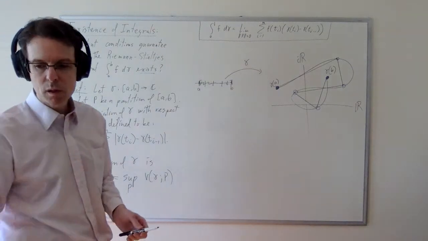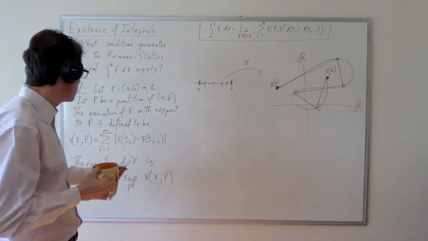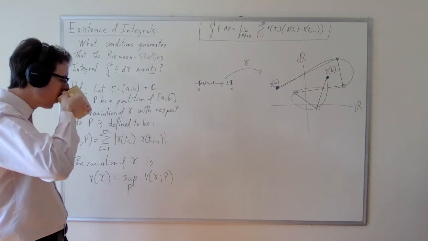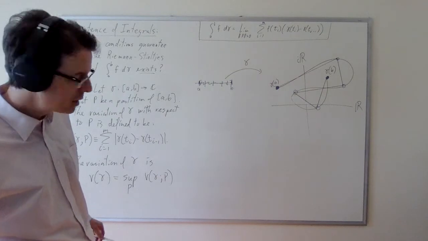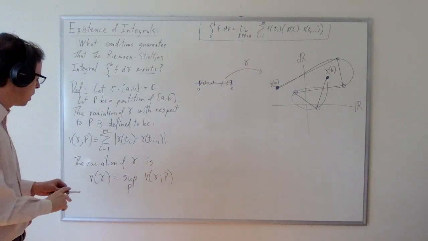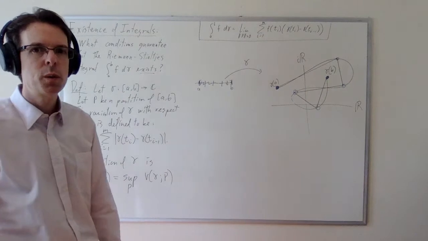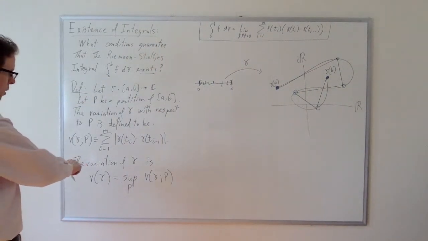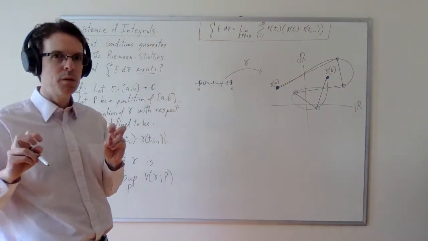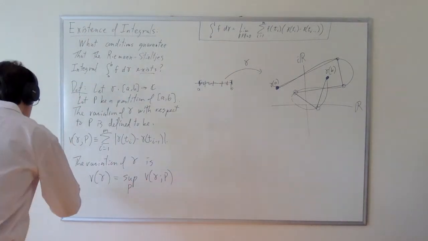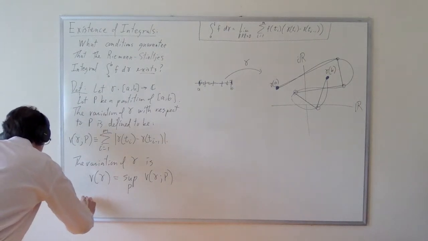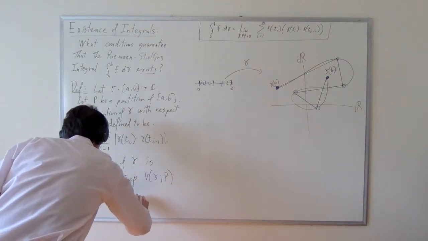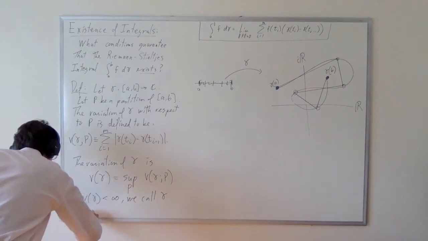Now, that's a supremum. It's a supremum of a whole bunch of values. These values have to be finite, but the fact that the values are finite doesn't necessarily mean the supremum is finite. And indeed, this can be infinite. That's kind of the case that we want to exclude if we want our integrals to be nice. And so we define the path gamma to be a path of bounded variation if this is finite. So if V of gamma is not infinity, we call gamma bounded variation.